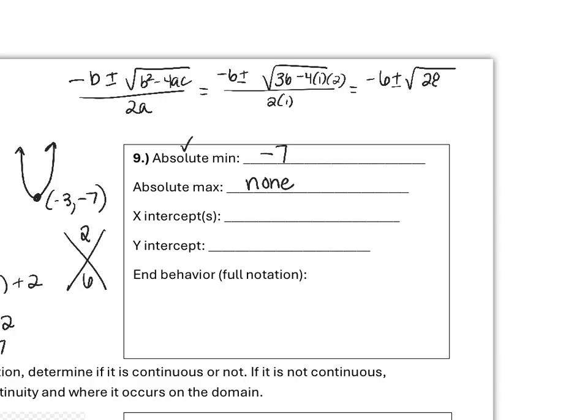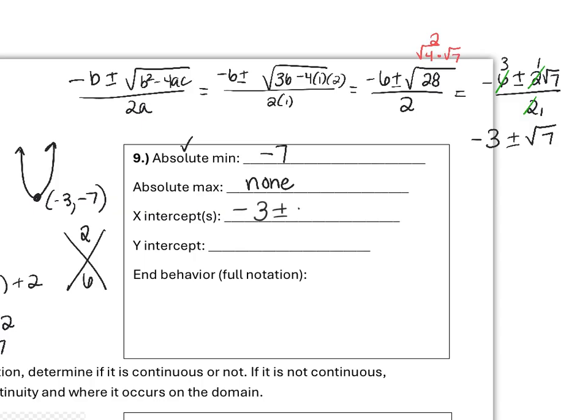28 over 2. 28 can be split into the square root of 2 times the square root of 7 and square root of 4 times the square root of 7. Square root of 4 simplifies to 2. So we get negative 6 plus or minus 2 root 7 over 2. And then we can simplify. These all contain something divisible by 2, so we must divide them all by 2. This becomes 1, this becomes 1, this becomes 3. So negative 3 plus or minus the square root of 7.